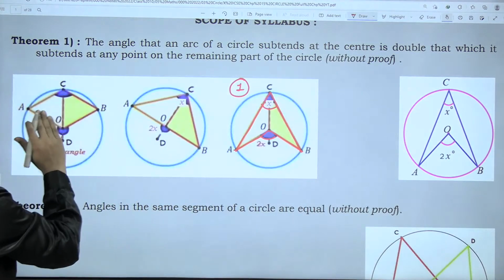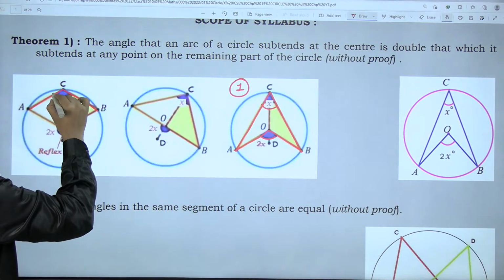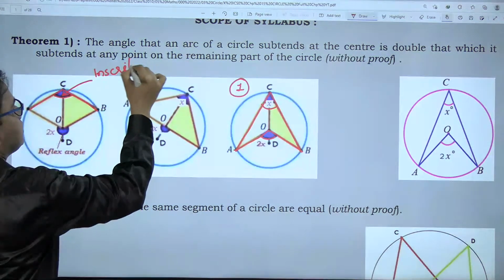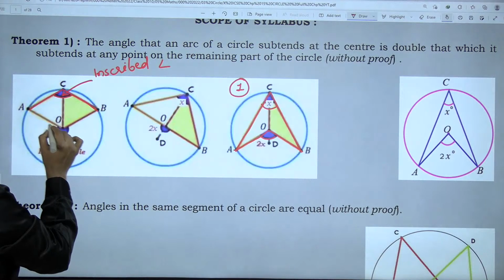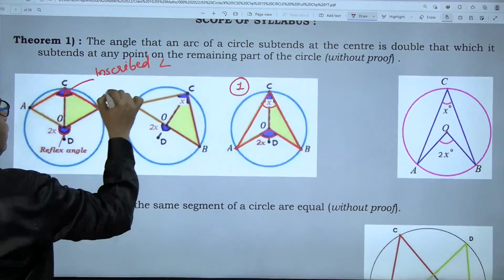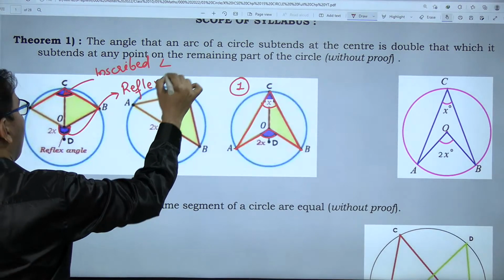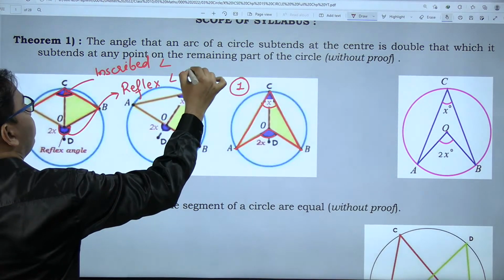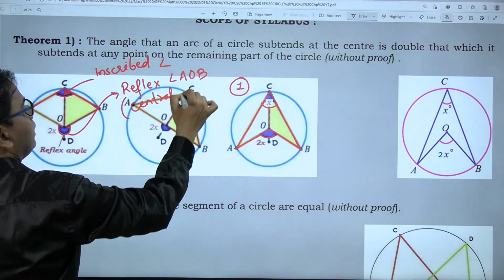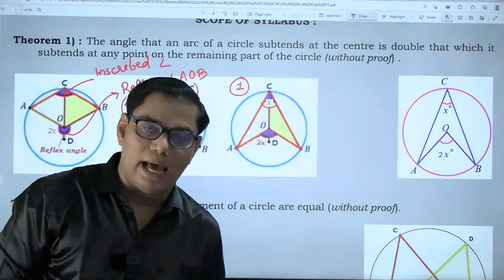But if you see this situation, angle ACB is the inscribed angle, agreed? And the reflex of angle AOB is the central angle. This angle is the central angle. I hope you are getting it, and I hope you know what reflex angle is.